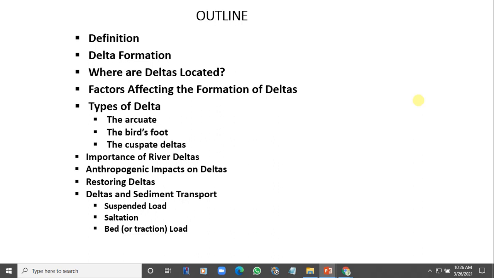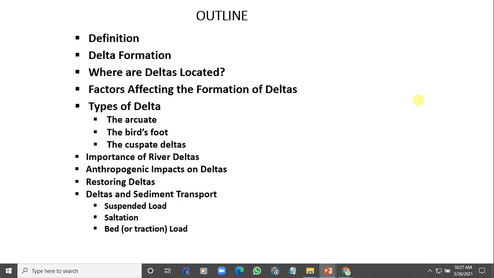Now, what are the types of delta? There are three basic types of delta. There are the arcuate delta, there are the bird's foot delta, and then the cuspate delta. The arcuate delta, let's pick the first one. The arcuate deltas are the fan-shaped deltas. They are shaped in the form of a fan. Please, you are at liberty to research more and, if possible, get the shape in the form of a drawing or a figure to help your understanding. It is shaped in the form of a fan.